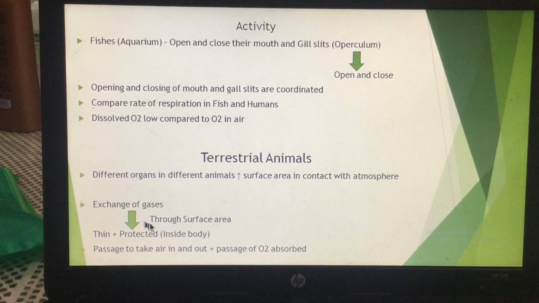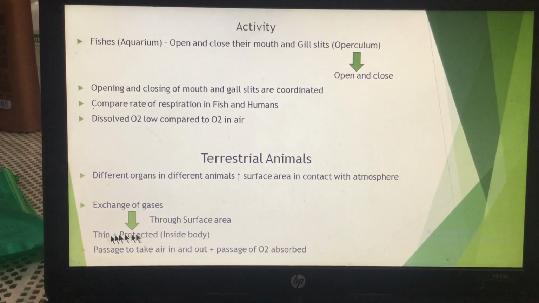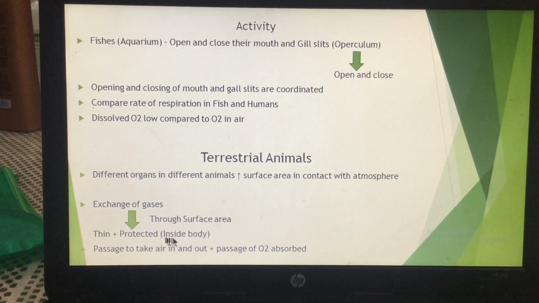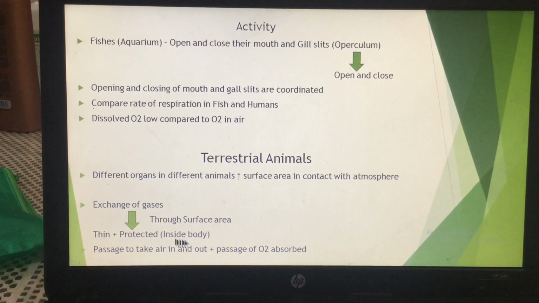So for respiration to occur through the surface area, this surface area must be very thin, because if it is thick, the exchange of gases cannot take place. So the surface area must be thin, and it must be protected inside the body of an animal. Now for that there is a passage, a way through which air goes in and comes out. So there is a passage which takes the air in, and there is a passage which takes the air out.